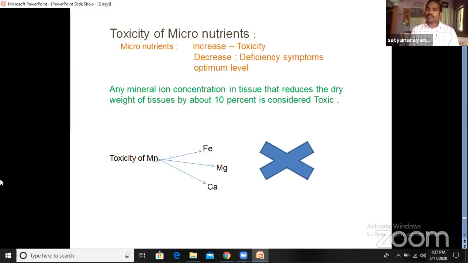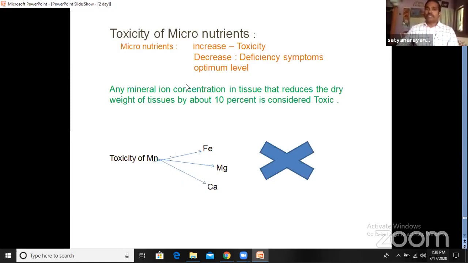In case of the plants also, if they absorb more nutrients than the required level, it causes toxicity. So when a plant absorbs minerals more than its requirement, it leads to toxicity. When toxicity is observed, it causes weight loss. How much? About 10%.